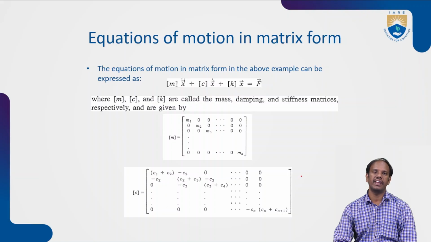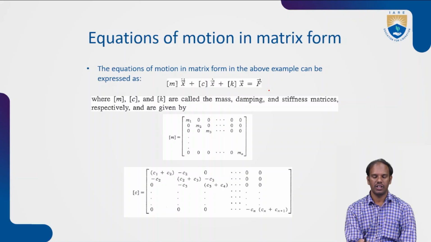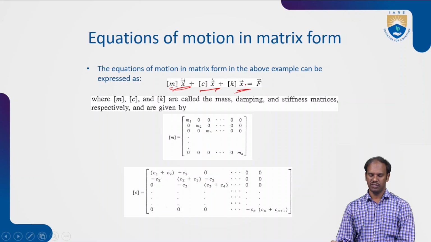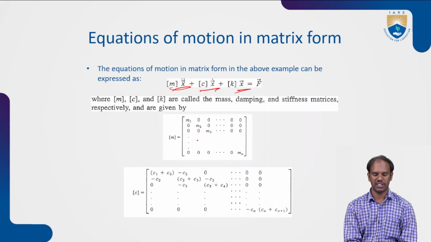Otherwise it would be a very long equation, and there could be some mismatching in the equation. So, to avoid the confusion, we give it in matrix form: the M matrix, C matrix, and K matrix, with the acceleration, velocity, and displacement, which come under these forces. We already know what C, K, and M are in matrix form.